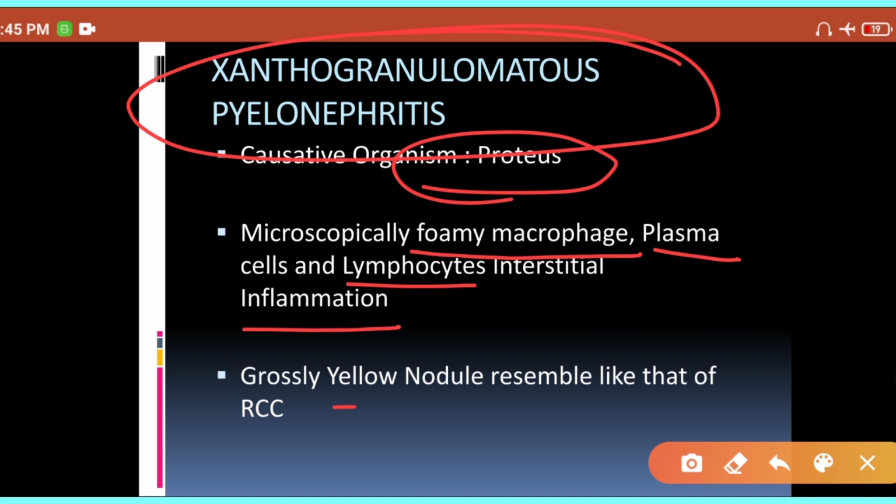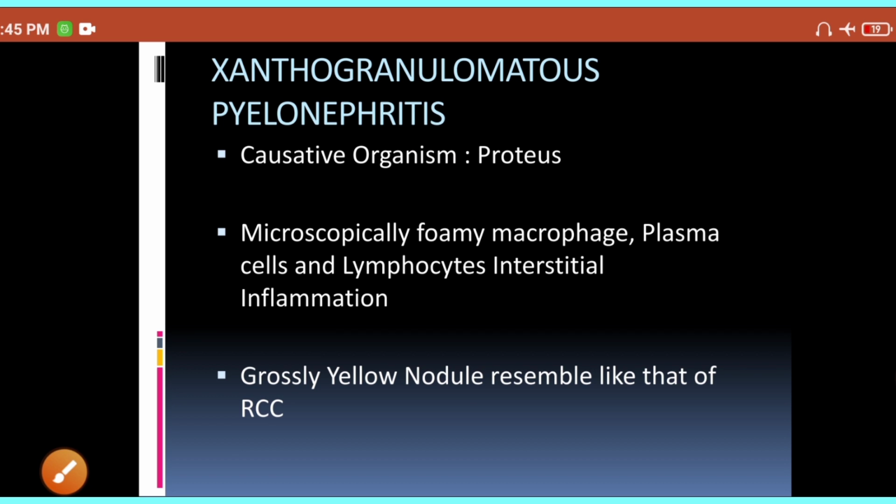And grossly you will have the yellow nodule that exactly looks like renal cell carcinoma. So you can be confused in case of a xanthogranulomatous pyelonephritis. Grossly it might look like RCC. If you do the microscopic examination, then your picture will be clear.